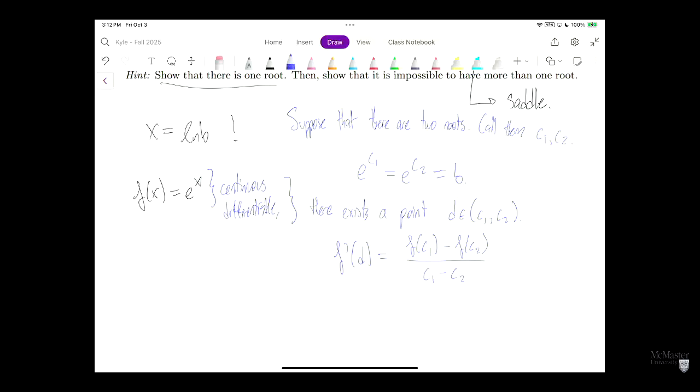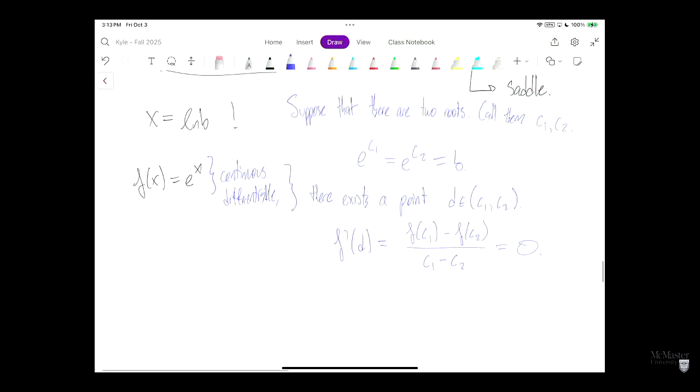Is this okay so far? We're just using our mean value theorem or our Rolle's theorem. So f of c1 minus f of c2, that's just b minus b. So f prime of d is 0. That means there exists some point where f prime of d is 0.